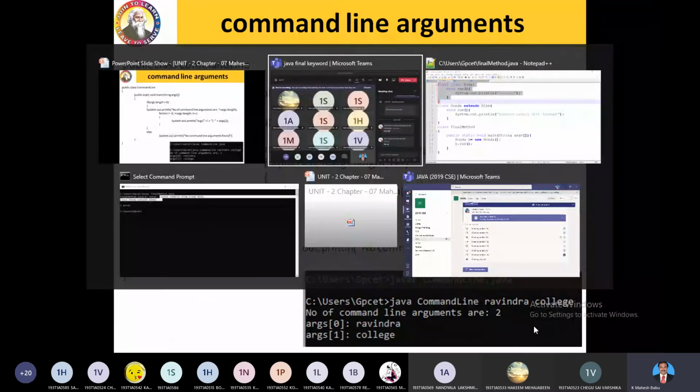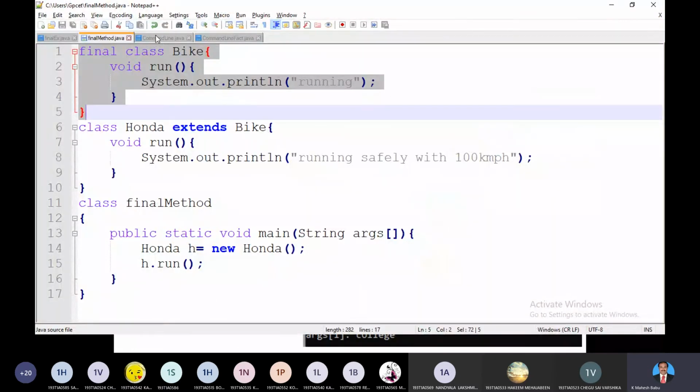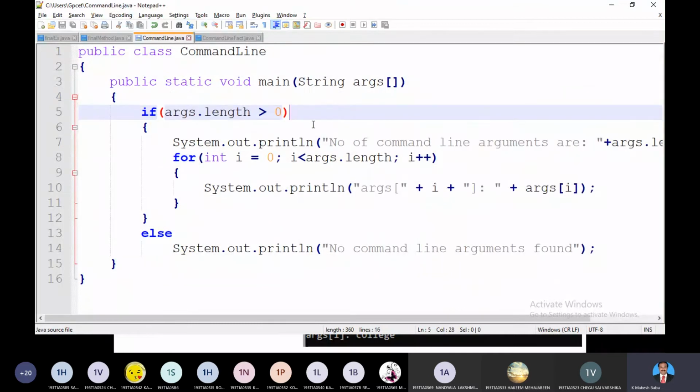It's a simple program. Command line arguments: I just wrote a simple program here with the name CommandLine and defined a main method, public static void main. Usually the main will accept an array of strings in the form of args, open and close square brackets. It is of type String. Here S is a capital letter. Don't write a small s, because String is a class. It is not an ordinary data type, it is a class.